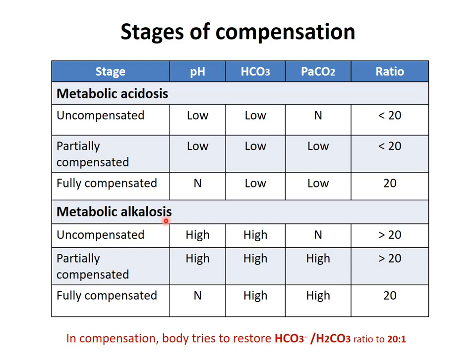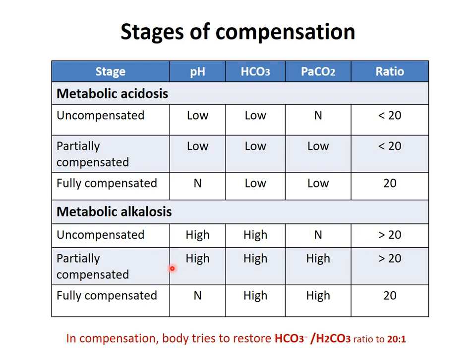In uncompensated metabolic alkalosis, what happens? In alkalosis pH is obviously high, and as it is metabolic, there is an excess of base, so bicarbonate is increased as the primary disturbance. So pH is high, and the PCO2 level is normal here because it is uncompensated, so the ratio is greater than 20.